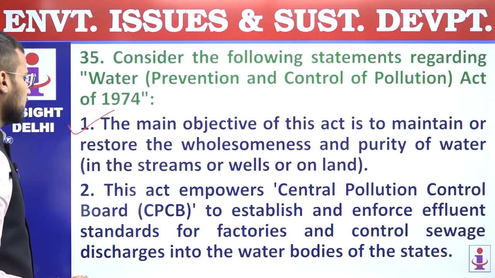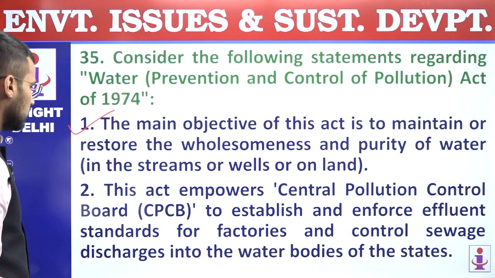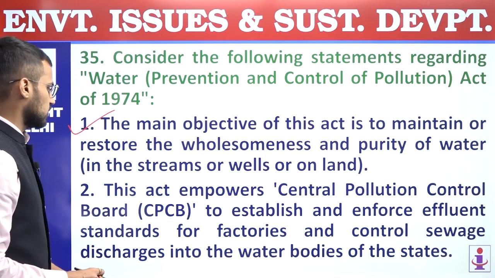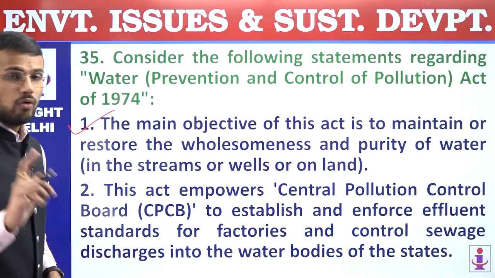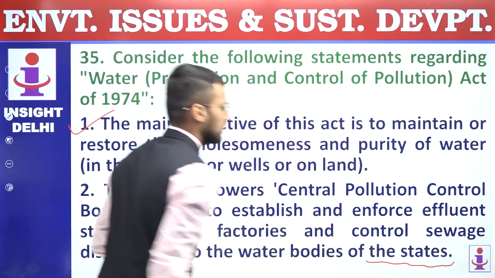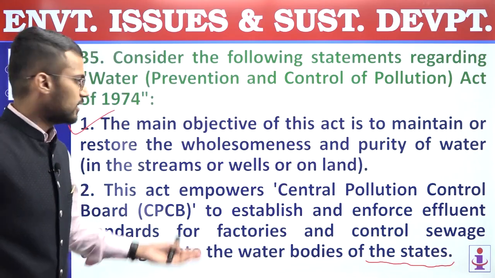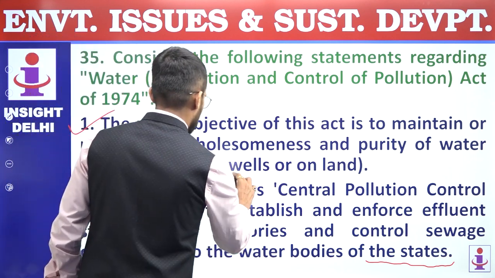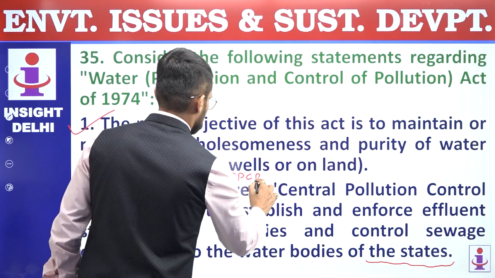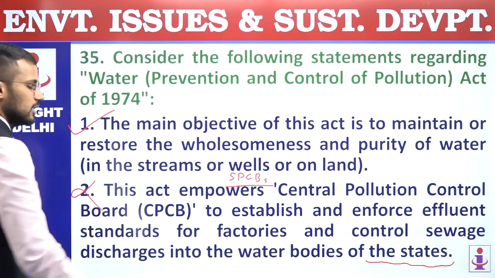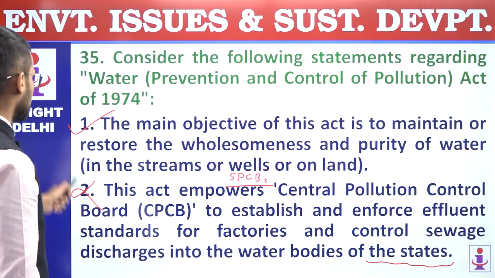Second, this act empowers CPCB to establish and enforce effluent standards for factories and control sewage discharges into the water bodies of the state. So this part is important, of the states. So if it is of the states, it will not be determined by CPCB, it will be determined by SPCBs, State Pollution Control Boards, and that's why second statement is incorrect. First is correct, second is incorrect.